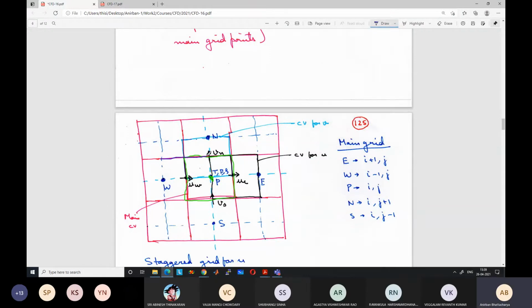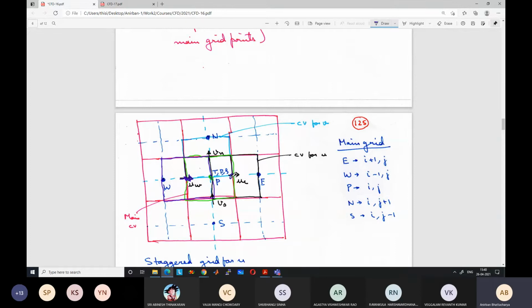This will become the velocity control volume for the u velocity. We will shift it by half control volume towards the left hand side, and this will be the corresponding velocity grid point. This will be the velocity grid point, which is at the center of the face of the main control volume. So it is at the face of the main control volume. The center of the velocity control volume is at the face of the main control volume.